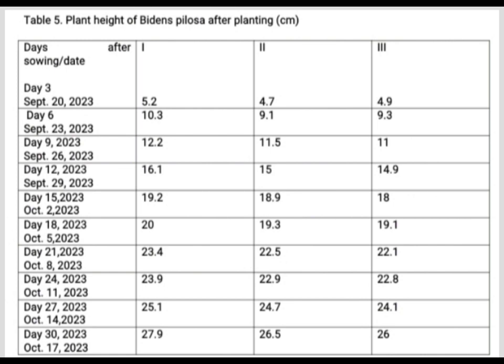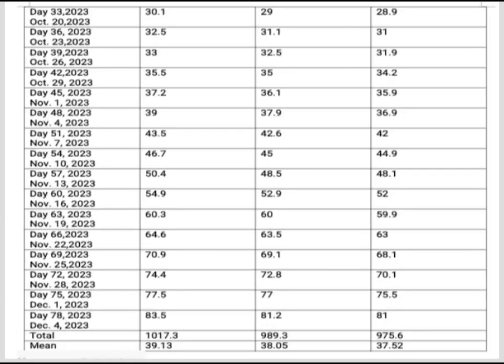And then for replication 2, we totaled all its height from day 3 to day 78, and it totaled 989.3, which we also divided by 26, and the mean is 38.05. For replication 3, we totaled its height from day 3 to day 78, and it totaled 975.6 divided by 26, and the mean is 37.52.